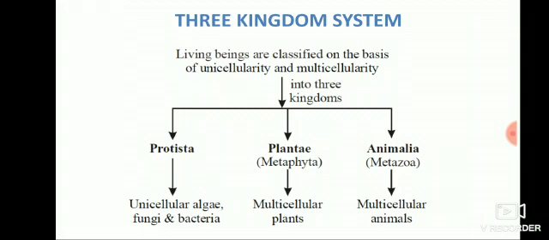So, this three kingdom system separates those unicellular algae, fungi and bacteria and keeps them in a separate kingdom called Protista.